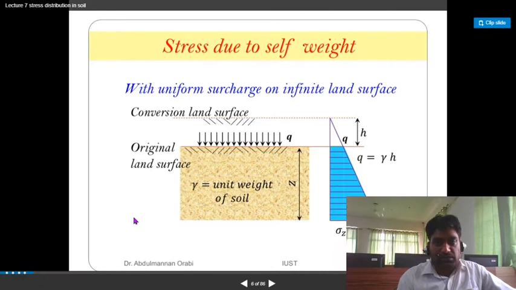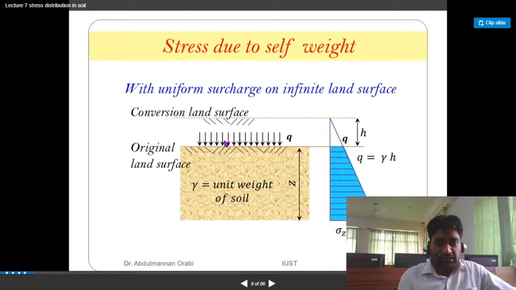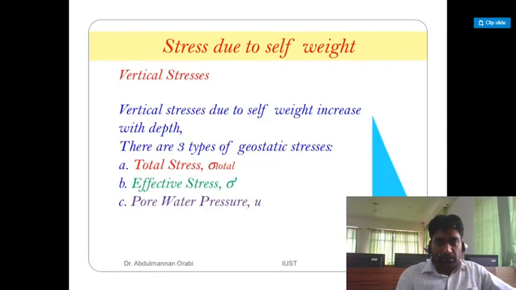This is stress due to self weight with uniform surcharge on an infinite land surface. This is the case when Q loading is on the original land surface, and gamma is equal to the unit weight. So Q is equal to gamma S, and sigma Z becomes gamma into Z plus Q. Vertical stress due to self weight increases with depth.